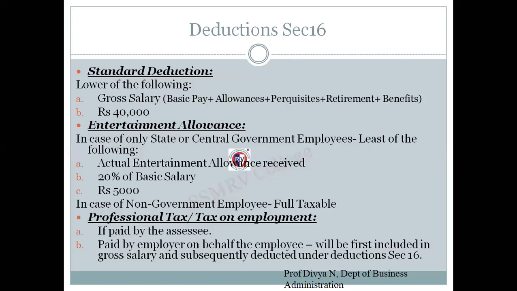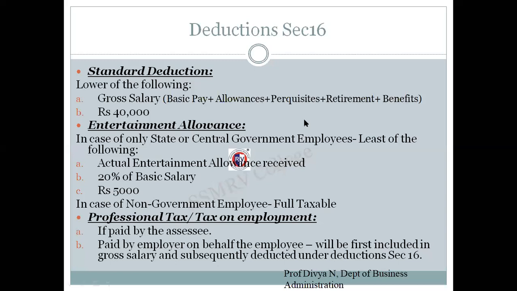Okay. So what are the three kinds of deductions that must be deducted from the gross salary? Before the gross salary, what all did we add? We added basic salary, allowances, perquisites, and profit in lieu of salary to arrive at gross salary. From gross salary, I am going to show these deductions. After providing for these deductions, I will arrive at net income from salary, or income from salary that will be used for taxation purposes.